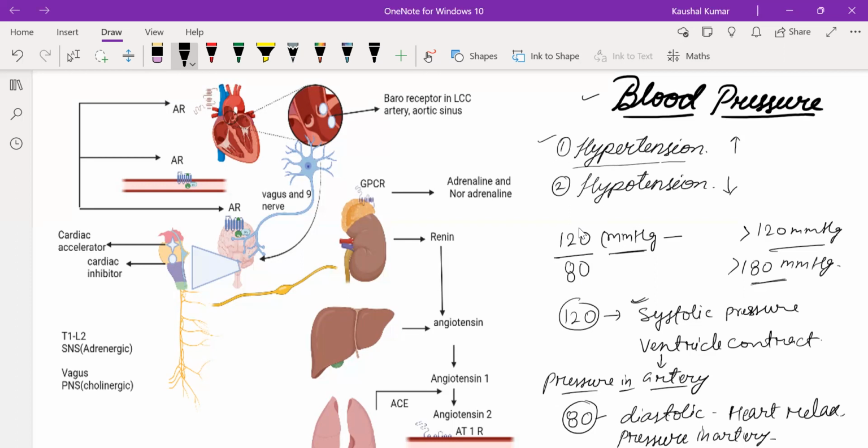The cardiac inhibitor is started, and it sends signals to different organs and directly inhibits the sympathetic nervous system, and thereby inhibits adrenaline. Thereby the blood vessels and heart will not take calcium ions into the cells, and that cell will be in a relaxed state, and the blood vessels will be dilated.